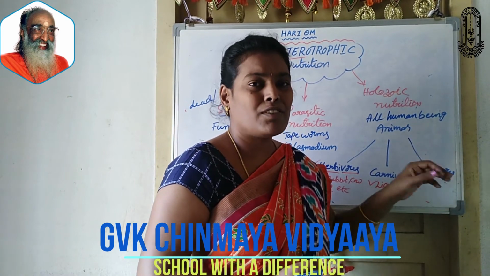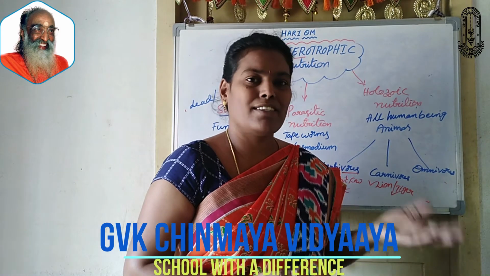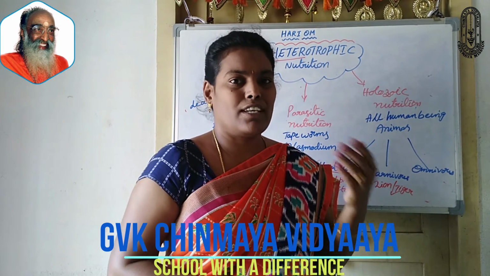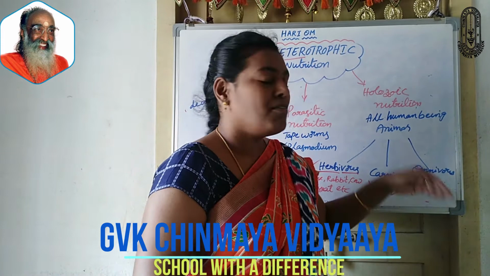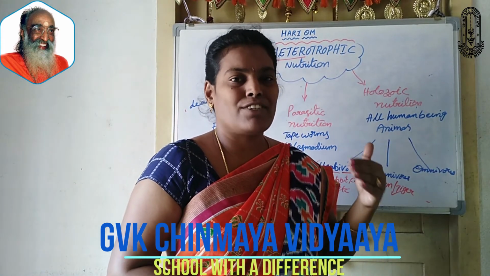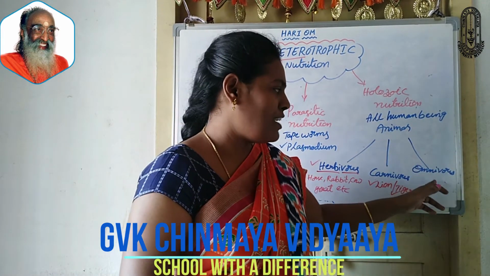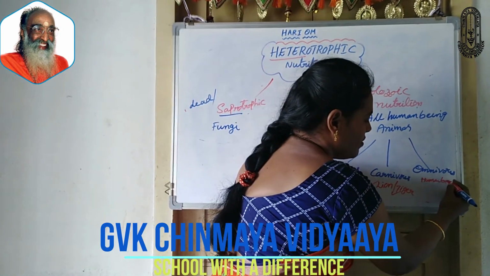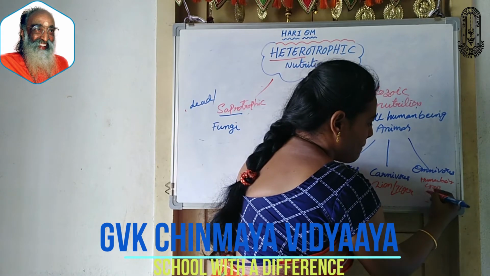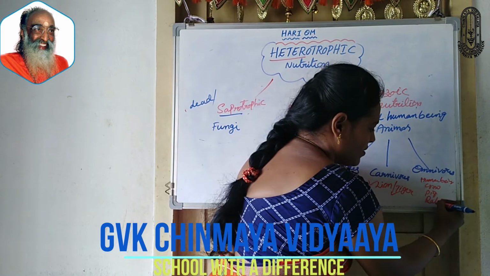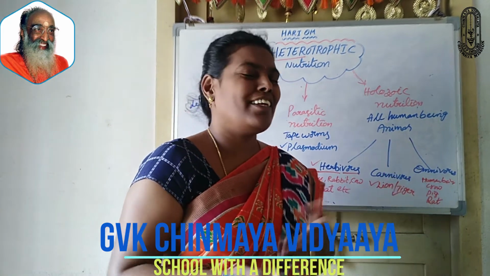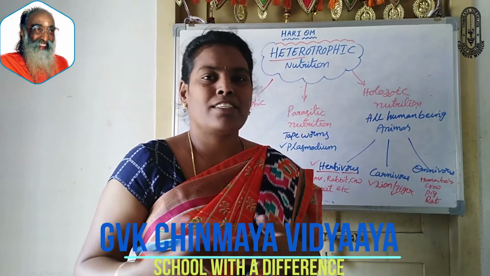And next, the third category of animals under holozoic nutrition, omnivores. Omnivores are the organisms which take both varieties, plant and animal materials. That means from the plants, they take plant products like vegetables, fruits, leaves, everything. And from the animals, they take the flesh or meat of the other animals. That type of animals are called omnivores. Examples: human beings, crow, pig, rat, bear, all come under omnivores. That means they take any type of food material, plant products or animal products.